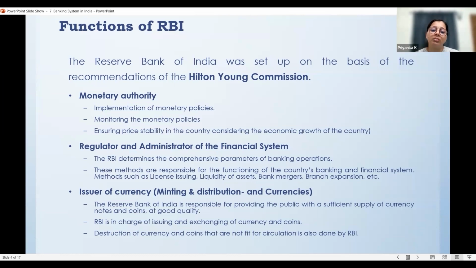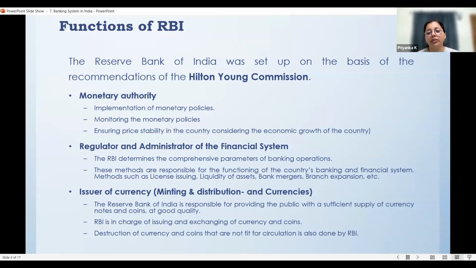For example, if you remember demonetization, there was withdrawal of 1,000 rupee notes in India 4-5 years back. The destruction of those currency notes is actually done by the RBI. So it's not just printing and distributing the money. Destruction of the currency notes or coins is also done by the RBI on a time-to-time basis.